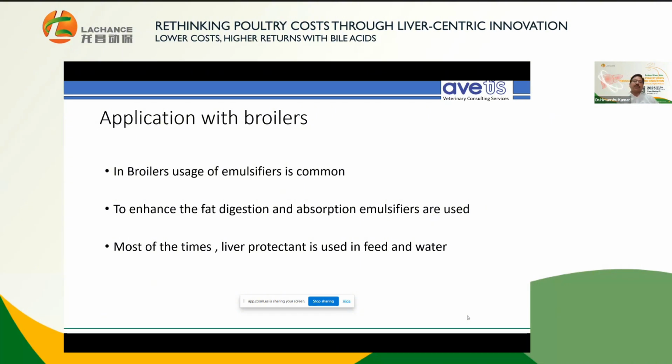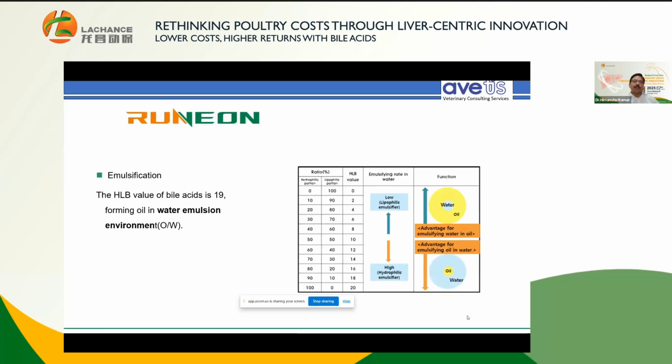This emulsifier is used, and most of the time a liver protectant is used, in feed and water. In Indian conditions, the liver, as already mentioned, is one of the biggest glands of the body and is required to be healthy. Indian people mostly use liver protectant or liver stimulant throughout the lifespan. In that condition, we have replaced those products with Runion, because Runion has played a very pivotal, central role in acting as a hepatoprotectant and hepatostimulant.